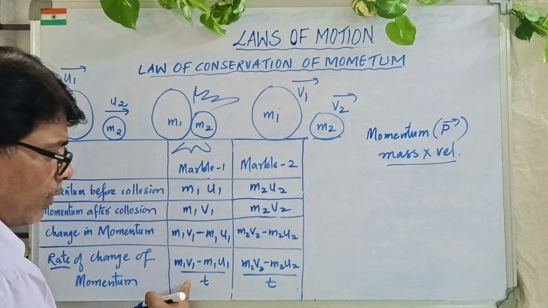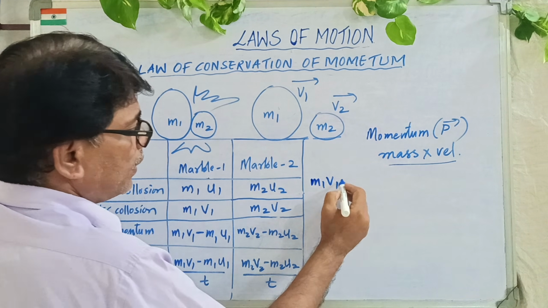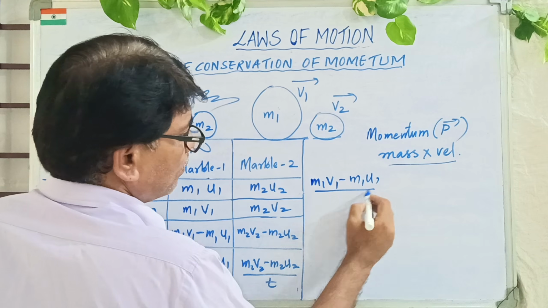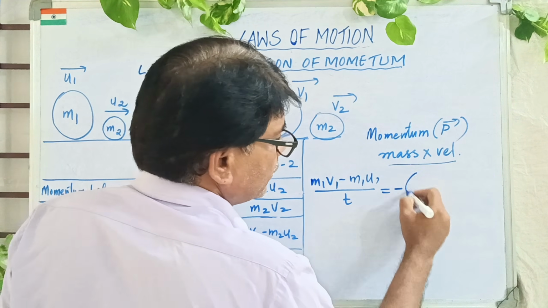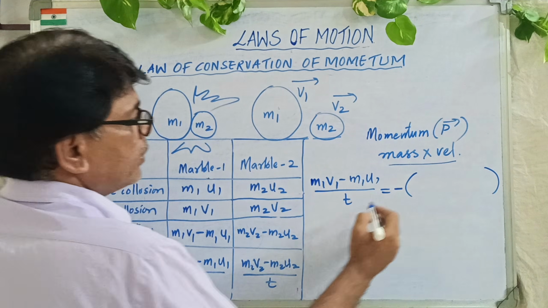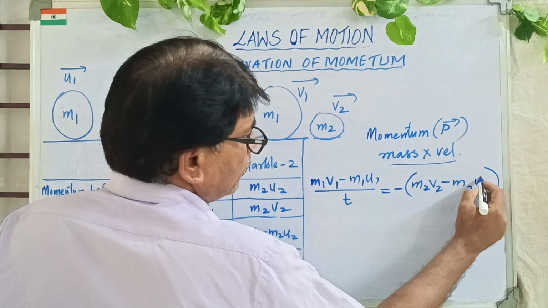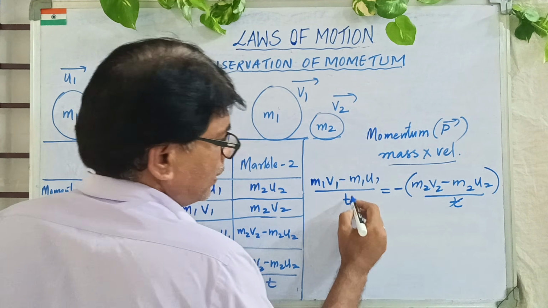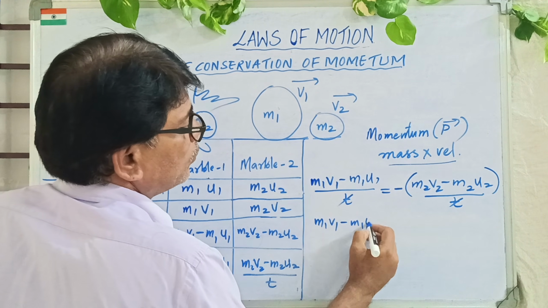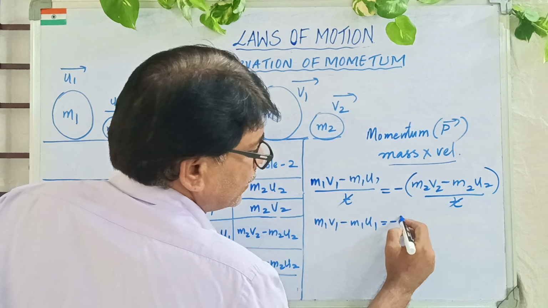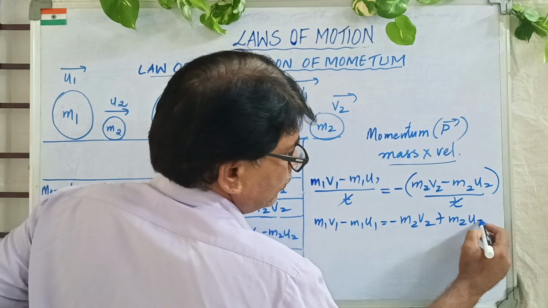Among these, one will be action and the other will be reaction. So M1 V1 minus M1 U1 by T is equal to, since every action has an equal and opposite reaction, and we generally mention the reaction with a negative in front, minus M2 V2 minus M2 U2 by T. This T and this T get cancelled. What is left over? M1 V1 minus M1 U1 is equal to, minus into plus is minus M2 V2, and minus into minus is plus M2 U2.